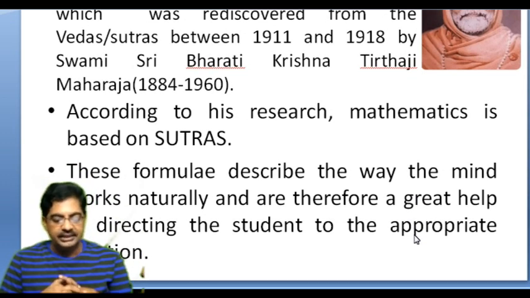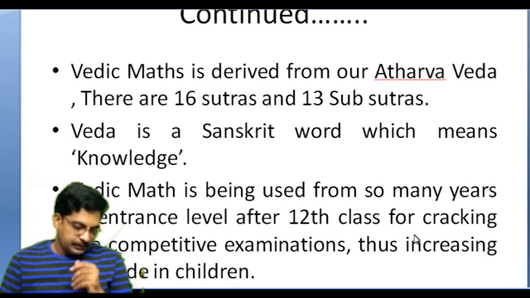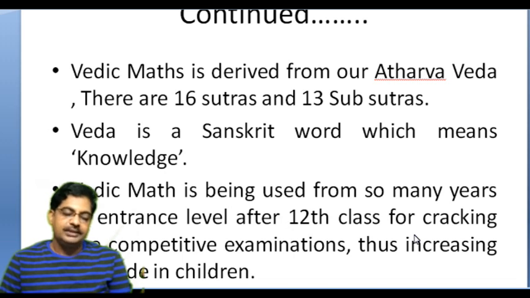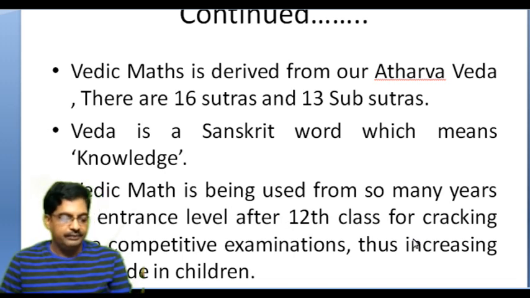According to his research, the mathematics is based on sutras. The formulas describe the way the mind works naturally and are therefore a great help in directing the student to the appropriate solution.